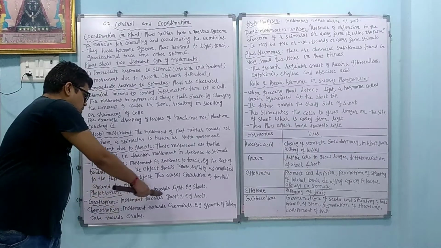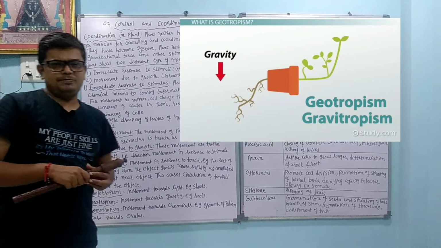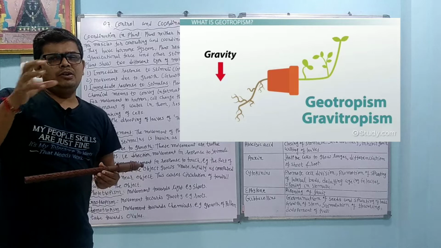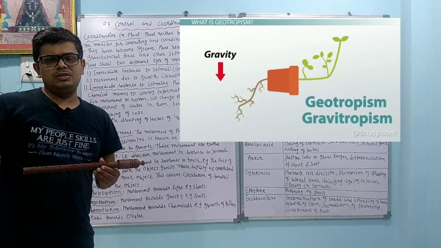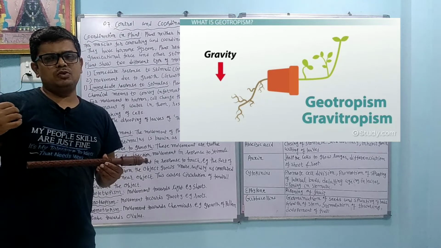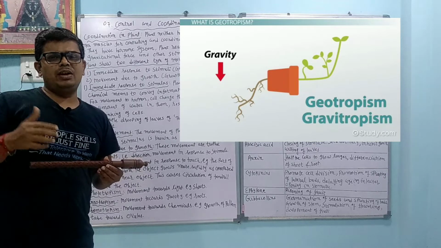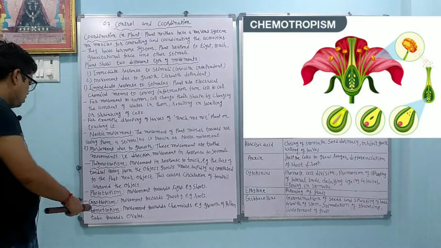Geotropism, movement towards the gravity. That is called the geotropism. Example, root. Okay, so geotropism, in that what happens? Geotropism is of two types. We know that roots are going towards the earth, according to gravitational force, so that is a positive geotropism, and stem moves in the negative direction of the gravitational force. That is called the negative geotropism.